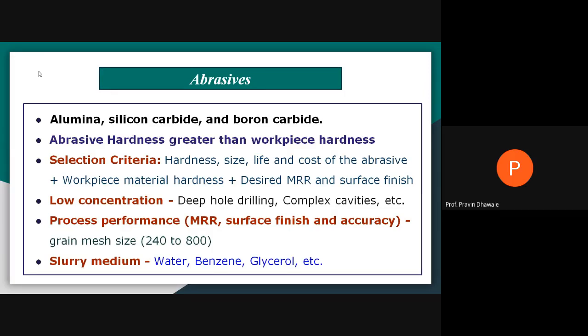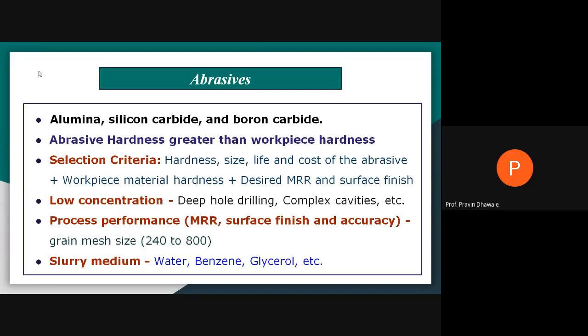Such points you must consider while selecting the abrasive particle: what will be the hardness, the size, the cost, the hardness of the material, how much material is to be removed, and what type or condition of surface finish is to be obtained.